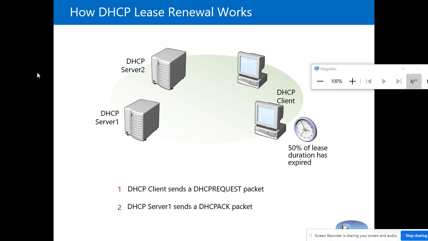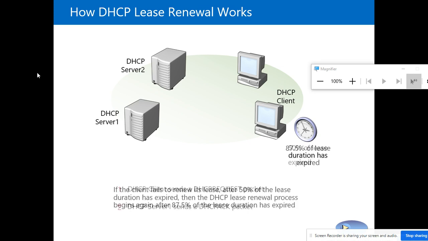If you miss it exactly at 50% of the lease duration, the client is unable to extend its lease. So again, at 87.5% of the total duration, it tries to renew.